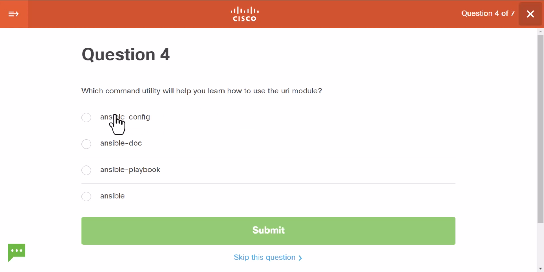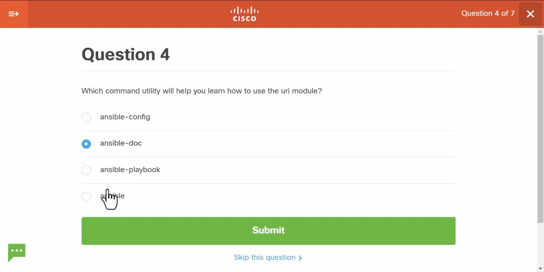And now I'm wondering which utility will help us to learn it. Maybe it's Ansible doc, right? I have not used it in the lab. I'm not sure if it's even mentioned in the scenario of the lab. So Ansible config, I haven't seen this, but as the name suggests, probably this is some kind of configuration.